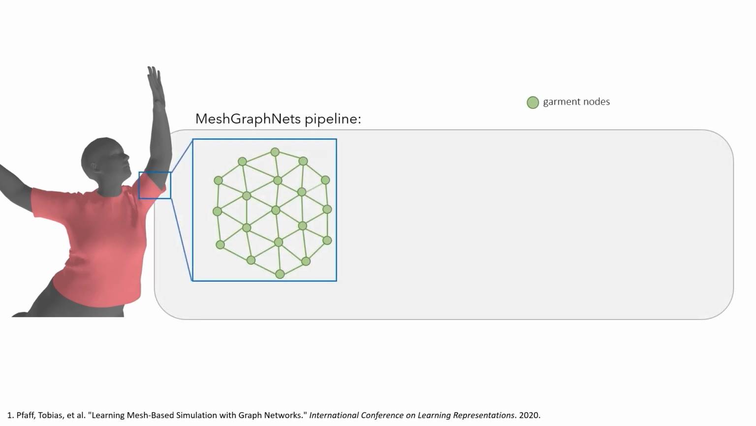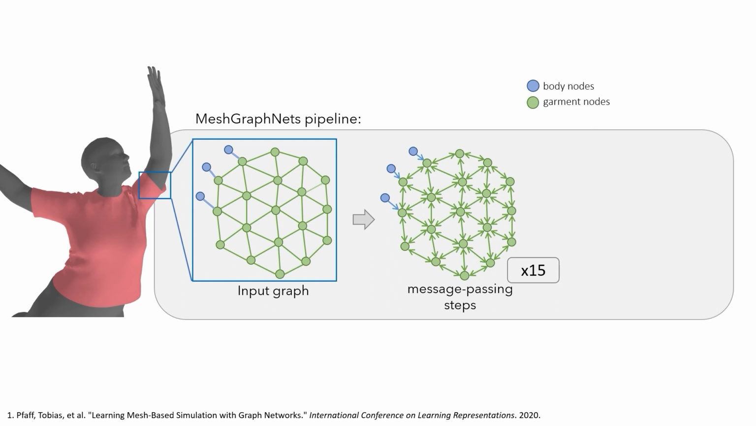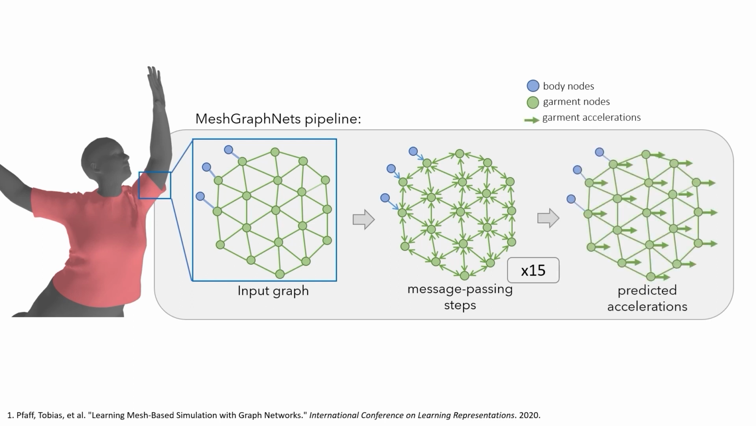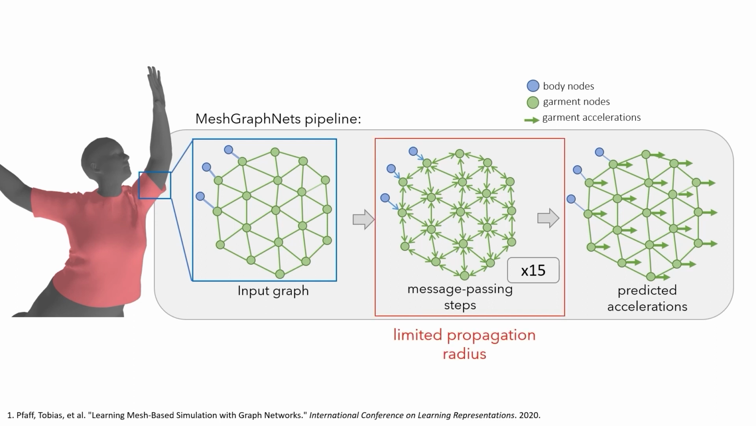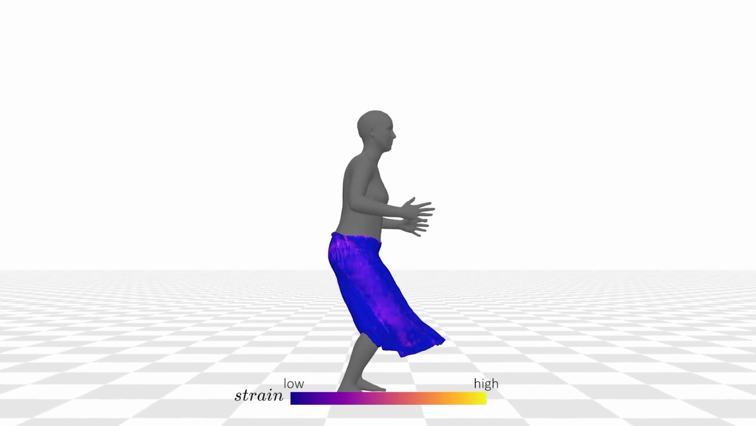Our work extends mesh graph nets in using a graph-based, message-passing neural network. Representing the garment as a graph, in each time step, we augment the graph with new edges between garment and body nodes based on spatial proximity, run a fixed number of message-passing processing steps over the graph, and then generate accelerations for each node of the garment. Due to the fixed number of message-passing steps, a given signal can only travel across a fixed number of edges in a single time step. This limited propagation radius results in excessive stretching of the garments and implausible dynamics.